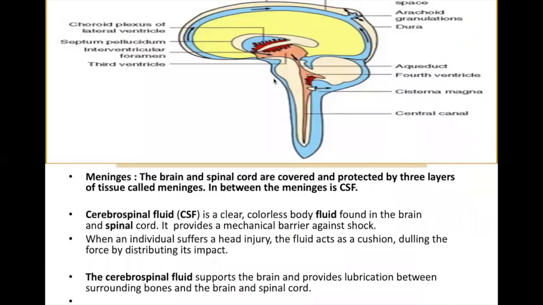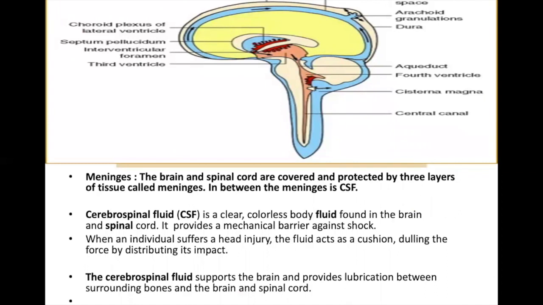Here you can see the blue part. This is the brain and this is the spinal cord. This is a spinal cord. So this blue part is cerebrospinal fluid, CSF. It is a colorless fluid which is found in the brain and the spinal cord. Its function is to provide a mechanical barrier against a shock.